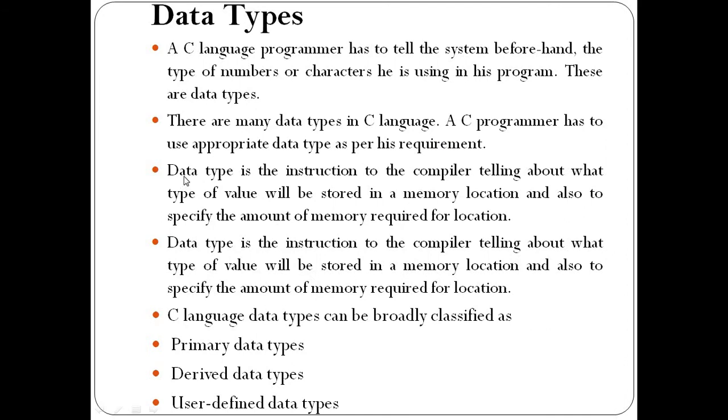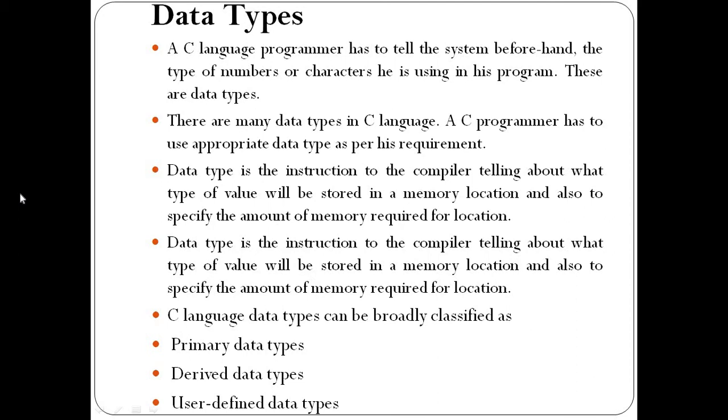So what is the next point? A data type is an instruction to the compiler telling it what type of value will be stored in a memory location, and also specifying the amount of memory required for the location. This is the basic concept related to data type. It tells the compiler which type of value is required for calculating the result, that the value is stored in a memory location, and how much memory space is required for storing that value.